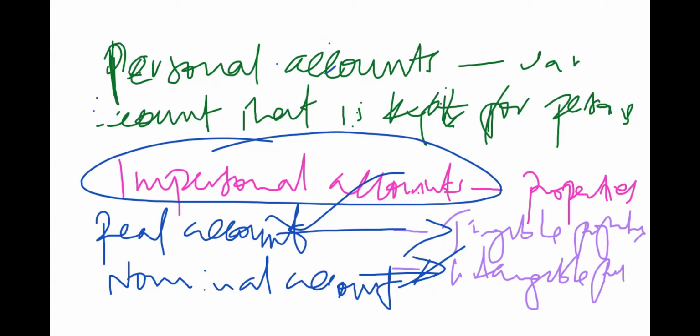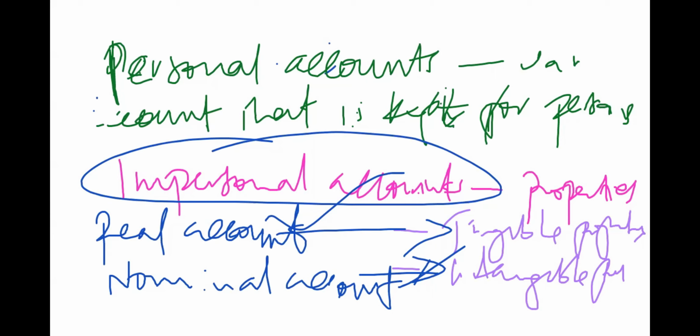Now, these impersonal accounts will not appear anywhere, because the impersonal accounts have been split into real accounts and nominal accounts. So whenever we talk about the impersonal accounts, we are referring to either real accounts that are going to be handling the tangible properties, or nominal accounts that are going to be holding the intangible properties.